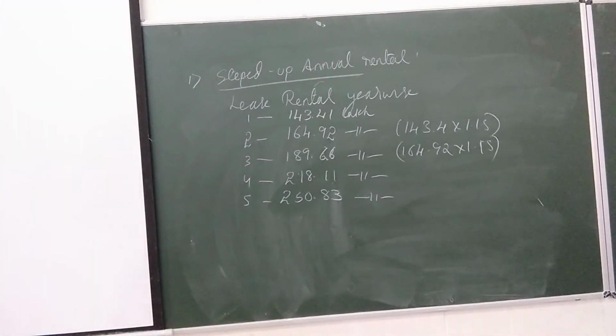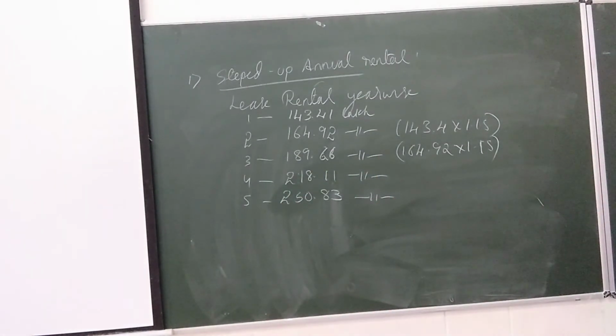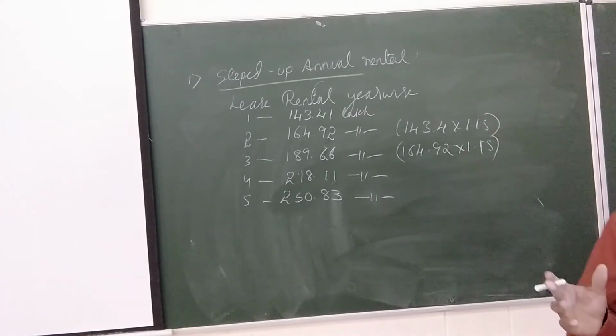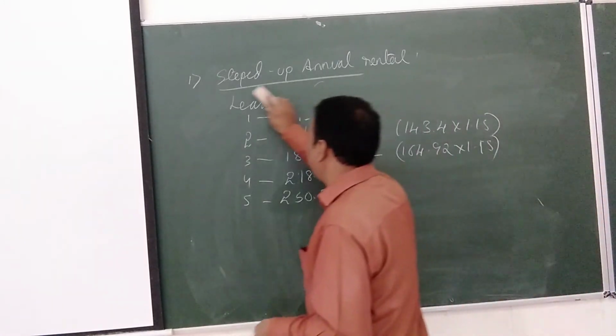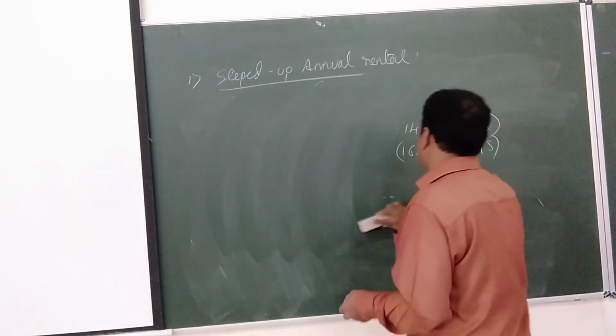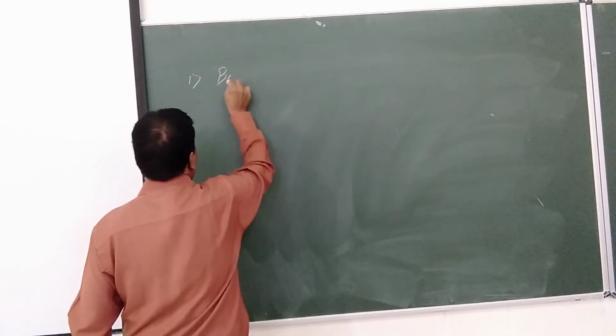Okay. So next, what are they asking? Balloon. So balloon rental, as the name says. It is literally what we use in finance. Whenever we pay a bigger amount in the last year, and all the first 4 years are the same, and the last year we are going to pay a huge amount, that particular kind of rental we call balloon rental. Now in this case they have given the first 4 year rentals, right? What is the first 4 year rental? 80 lakhs, sir.